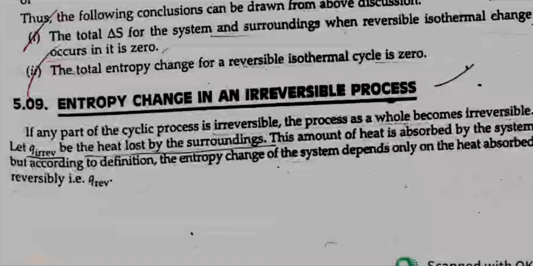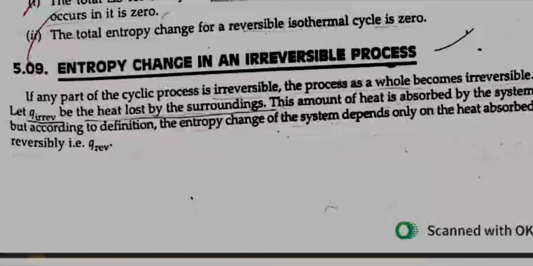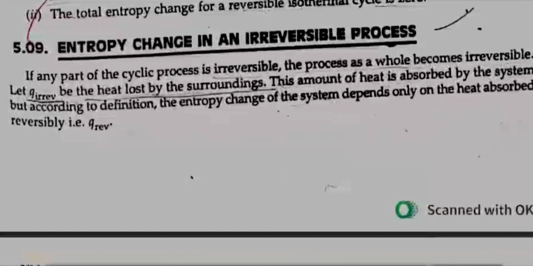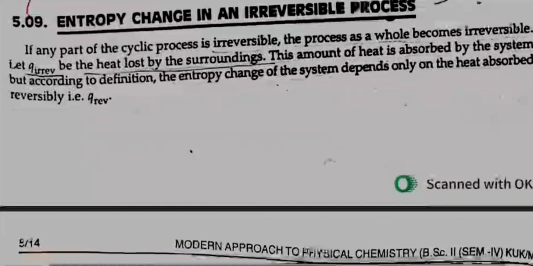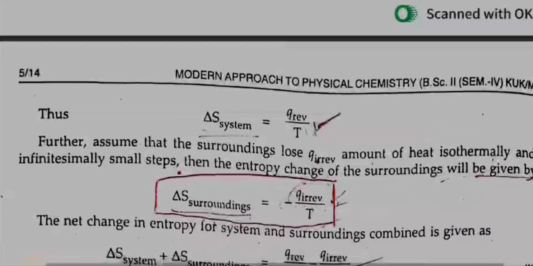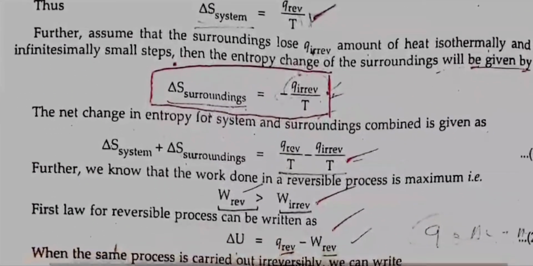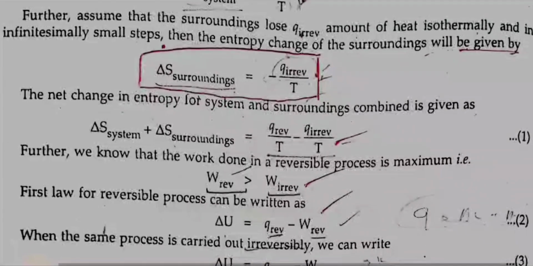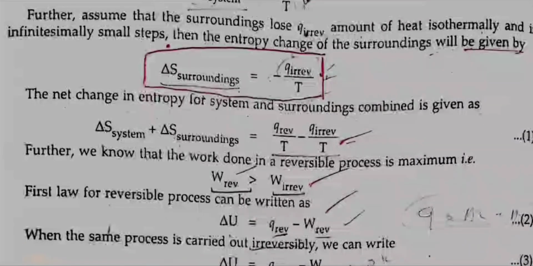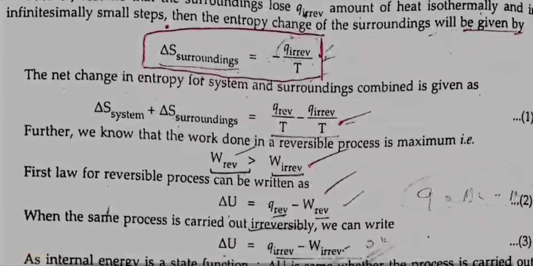5.09. Entropy change in an irreversible process. If any part of the cyclic process is irreversible, the process as a whole becomes irreversible. Let Q irreversible be the heat lost by the surrounding. The amount of heat is absorbed by the system, but according to the definition, the entropy change of the system depends only upon the heat absorbed reversibly, that is Q reversible. Thus, delta S system is equal to Q reversible by T. Further, assume that the surrounding lost Q irreversible amount of heat isothermally and in infinitely small steps, then the entropy change of the surrounding will be given by delta S surrounding is equal to minus Q irreversible by T.